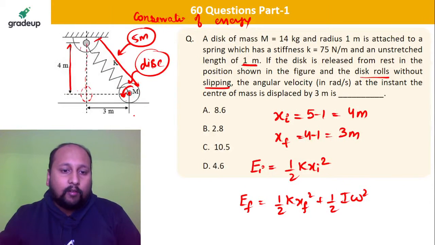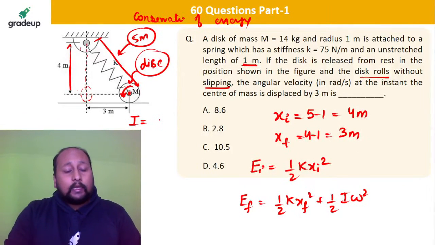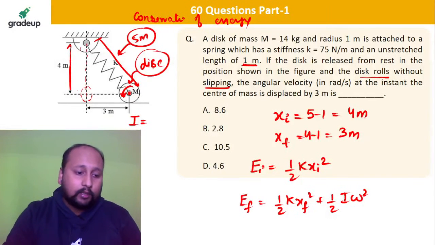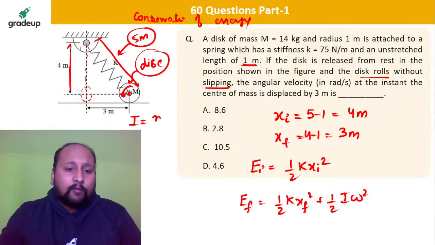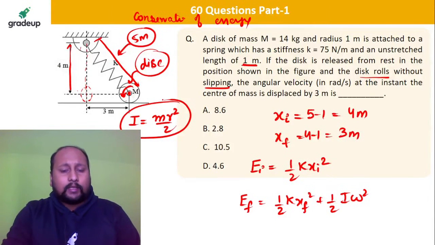What will be the value of I? Anyone? And these are very important. Surely you will be getting some questions like this for 2 marks in the GATE examination. So we know that mass moment of inertia is mr square by 2. Okay, so let's place every value and let's try to solve this.